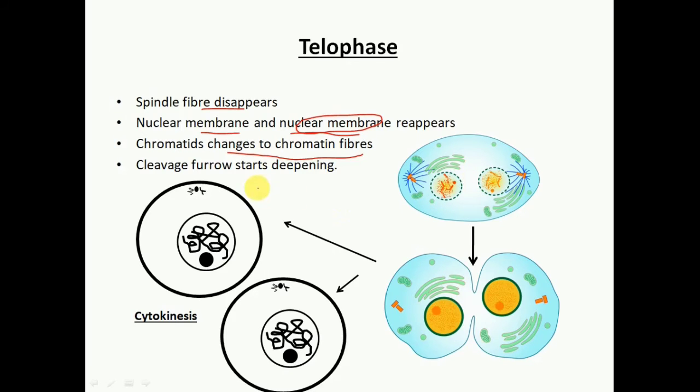The cleavage furrow starts deepening. As we saw in anaphase, the cleavage started forming from here. It also gets deepened and further divided to form two animal cells. Okay, so this is our cytokinesis, because the cytoplasm has already divided, and this was our last phase of karyokinesis. Here the division of nucleus already took place. So this was our mitosis.